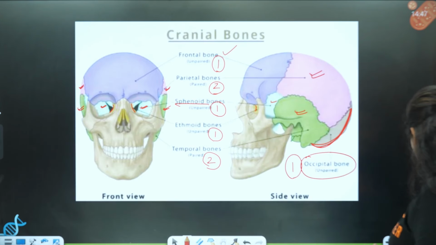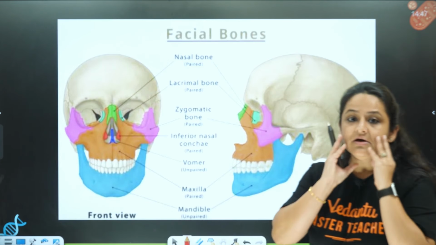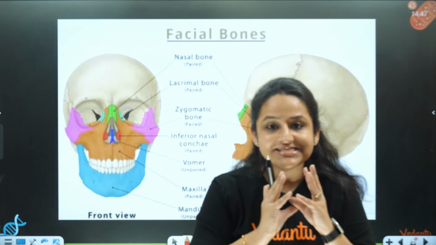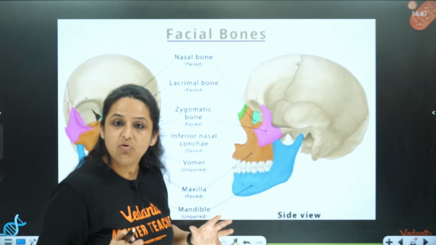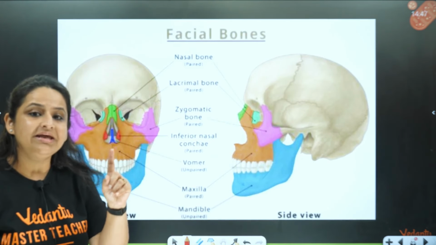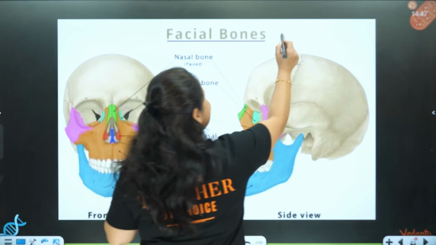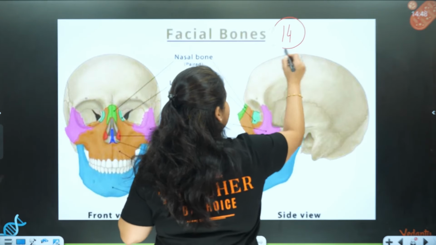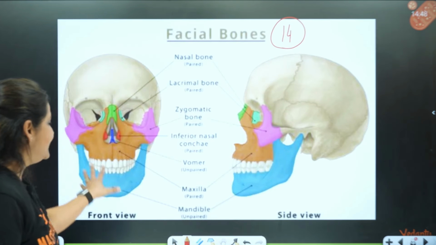Now, let's move to the bones of the face. We are going to talk about the bones of the face now. Okay, we are going to talk about the facial bones. Facial bones were how many in number? Facial bones were 14 in number. So we are going to count our total 14 bones. You can see all these bones.